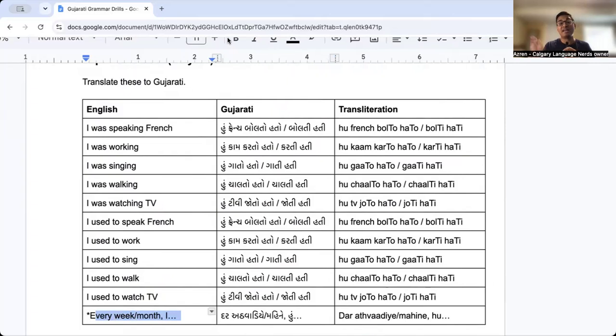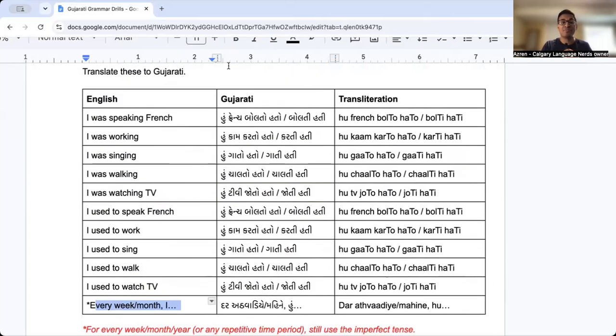So every week. So if I said, for example, I don't have it written here, but if I said, I spoke French every day, not I was speaking French, not I used to, but I spoke French every day, because we have every day in the sentence, we're still going to say, on roj, I every day, French bolto hato. Or if I was female, on roj French bolti hati.